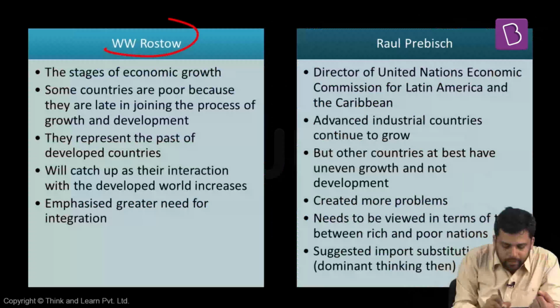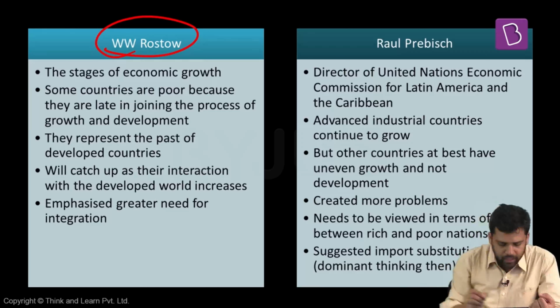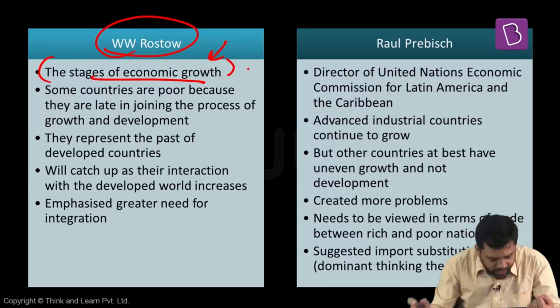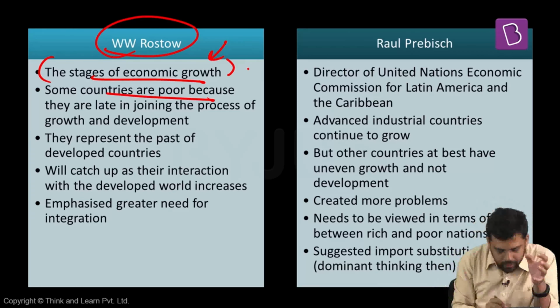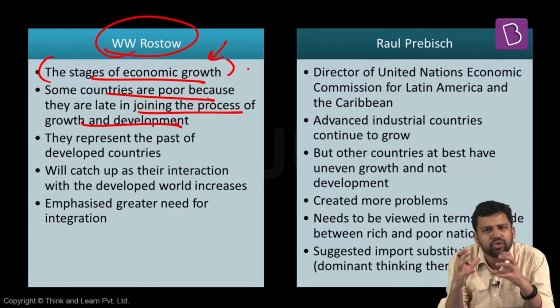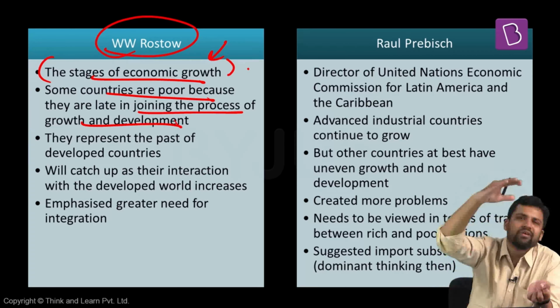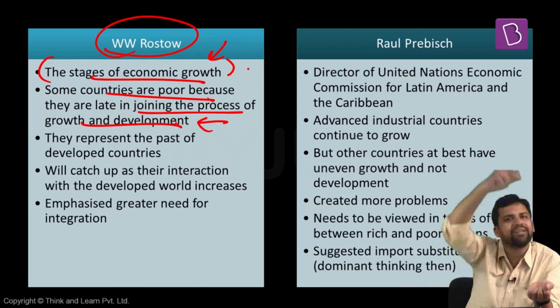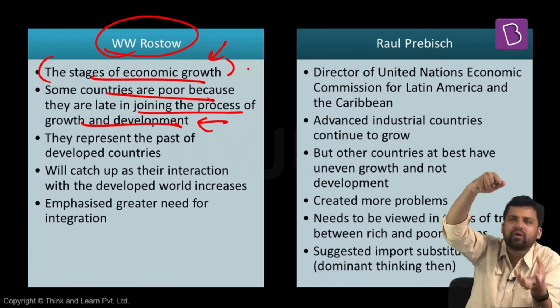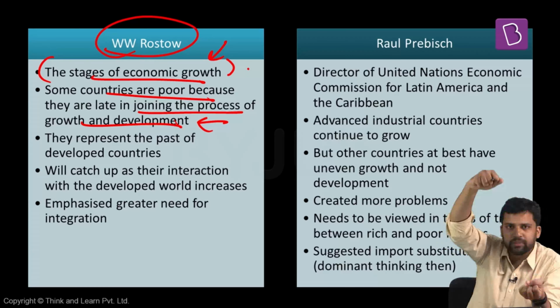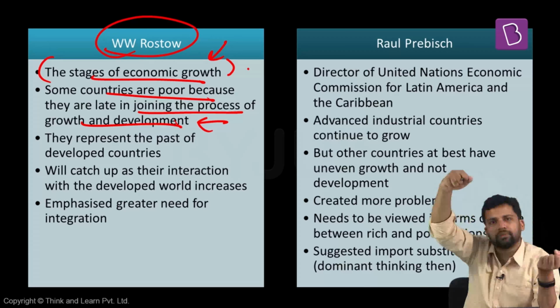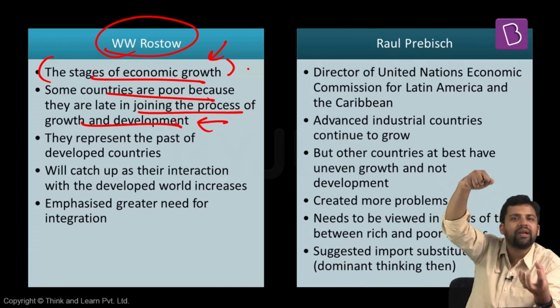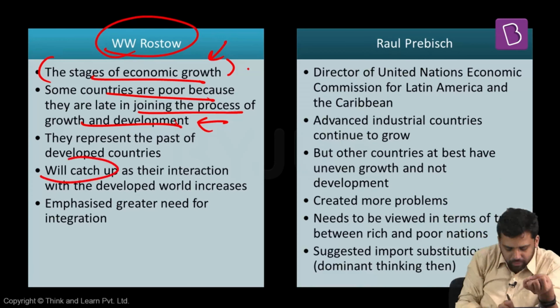For example, W. Rostow talks about the same thing. He talks about the different stages of economic growth. He feels that some countries are poor because they are late in joining the process of development. The advanced countries were the first ones to join the process of growth and development, and that is the reason they have reached here. But the countries who are poor did not join the race. Once they join the race, over a certain period of time, they will also reach here. They represent the past of these advanced countries, and over a period of time, they are going to catch up.